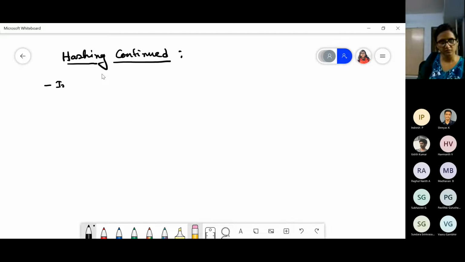So it is information storage and retrieval. Is it so? If I am doing any mistake, you please correct me, okay?